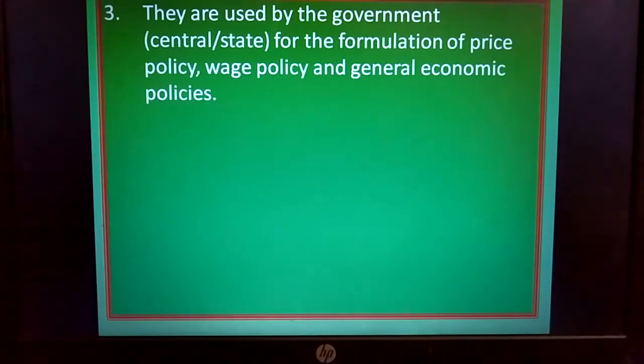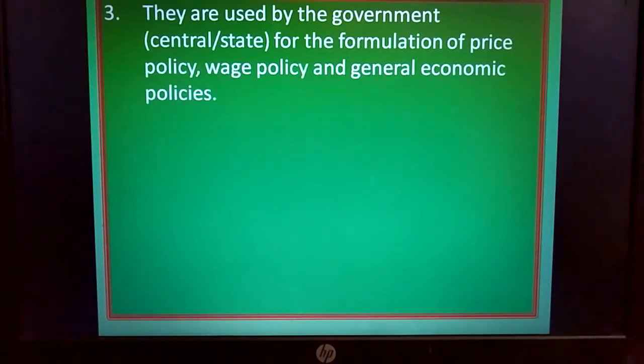Sometimes we will come across formulation of policies. For example, for your better understanding, ESI facility. If you ask your parents, they would tell you what that ESI facility is. The medical expenses of the employee as well as the employee's family will be looked after by that particular organization, ESI. In order to claim ESI, the employee must have a salary below a certain level.